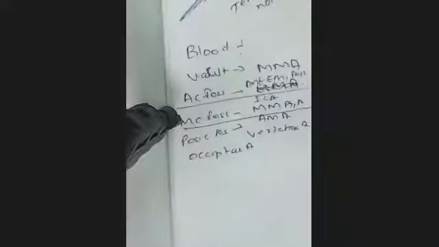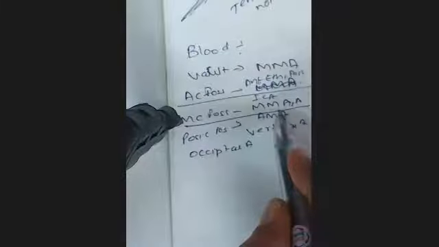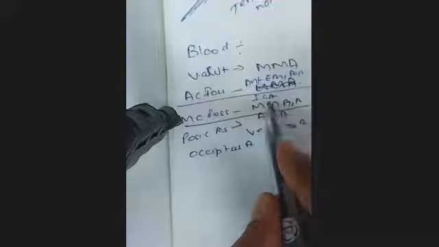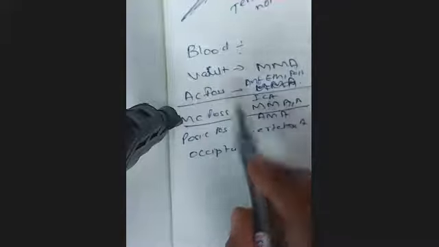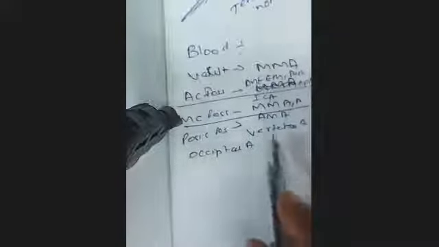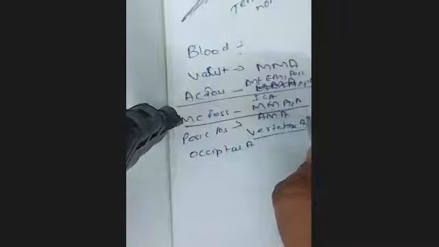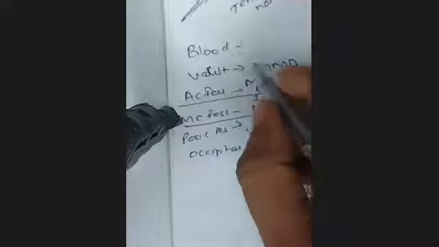So blood supply again I will revise. The vault is by middle meningeal, and middle cranial fossa is by middle meningeal, accessory middle meningeal, internal carotid. Anterior cranial fossa is by anterior ethmoidal, posterior ethmoidal, ophthalmic. And posterior cranial fossa is by meningeal branches of vertebral. So vertebral is here, internal carotid is here, and on